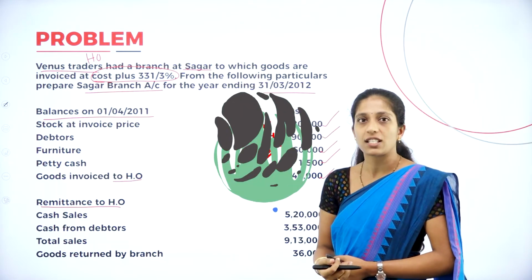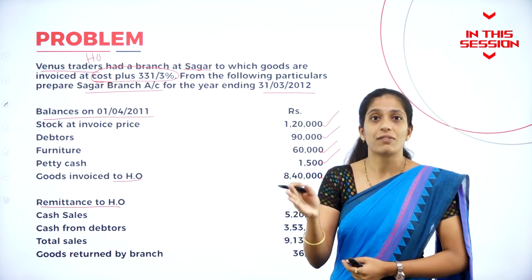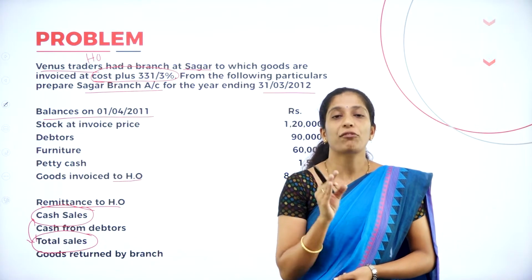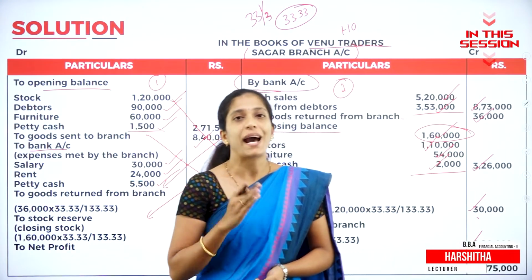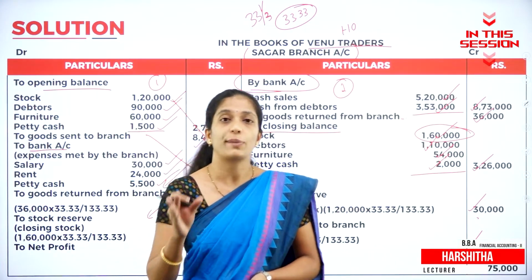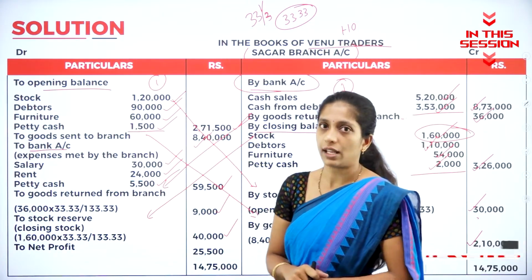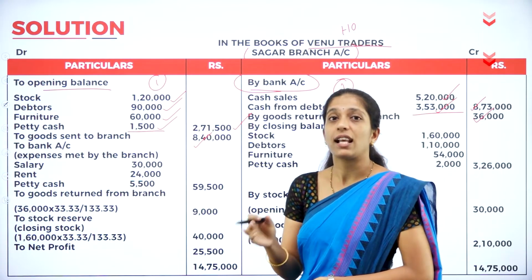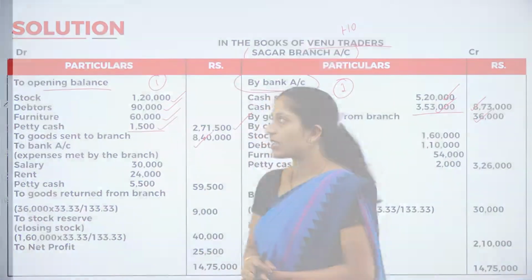Whatever the income which is earned in the branch, that has to be given to the head office. If any purchase is made, we have to add and we have to deduct the depreciation. You have to balance both the sides, and the balancing figure of branch account will be either net profit or net loss. See whether any expenses which is met by the branch and the amount is given by the head office.